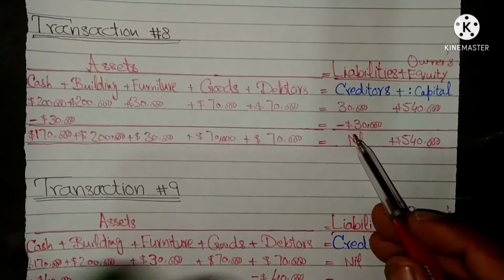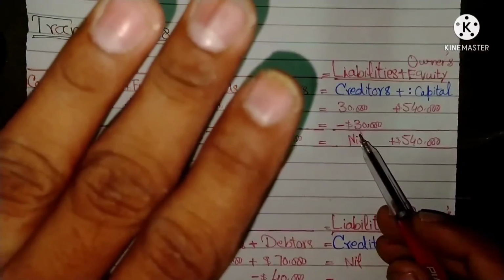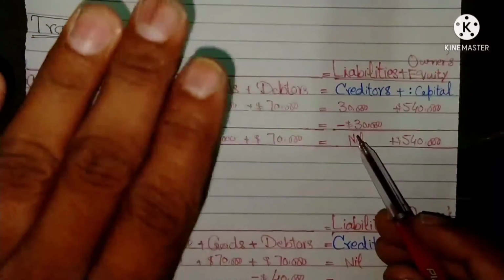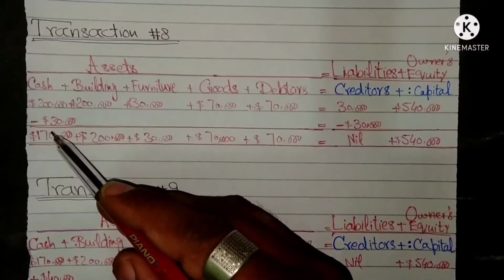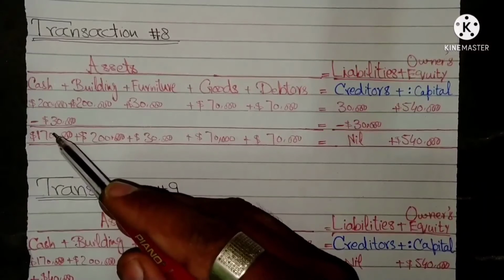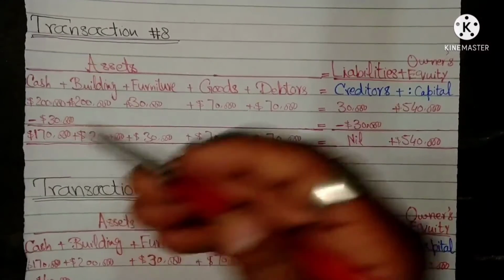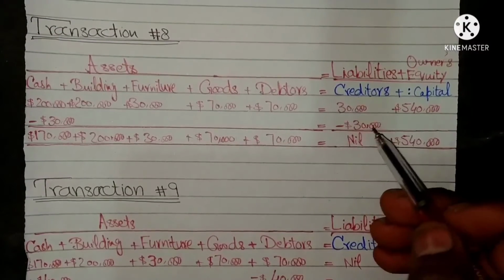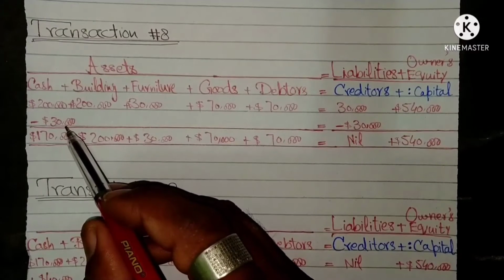The result of this transaction is liability, creditors, is decreased by $30,000 and cash asset is also decreased by $30,000 because we pay our payables or creditors from cash. Cash asset ultimately decreased by $30,000.